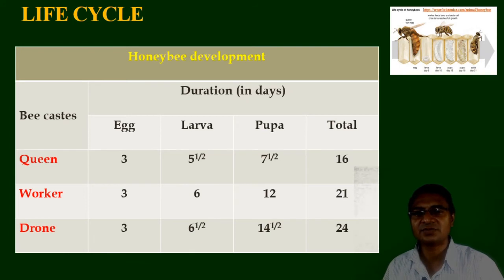Now this is the chart of the development of the queen, worker and the drone. The queen takes around 16 days for complete development, the worker takes around 21 days, while drones take around 24 days for the complete development from egg to the adult stage.